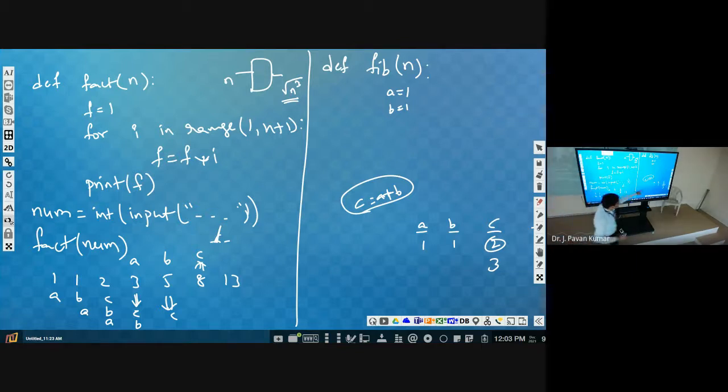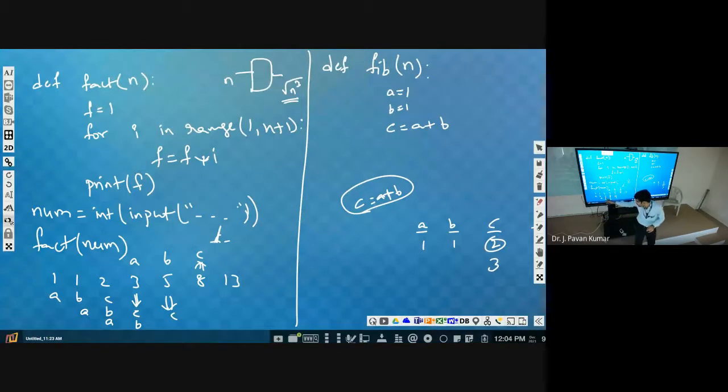Okay, now can you say, a is equal to 1, b is equal to 1, afterwards c is equal to a plus b. Okay, fine, c is equal to a plus b, then we will get one number, the third number we have got. Now how do we have to change?